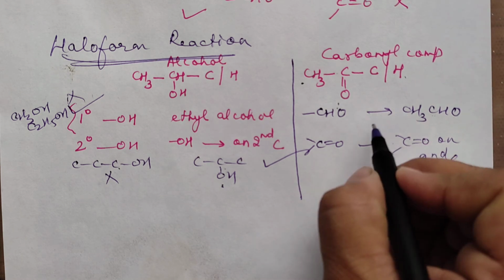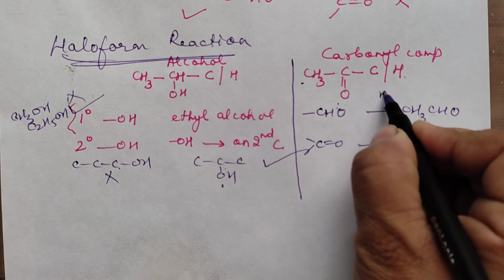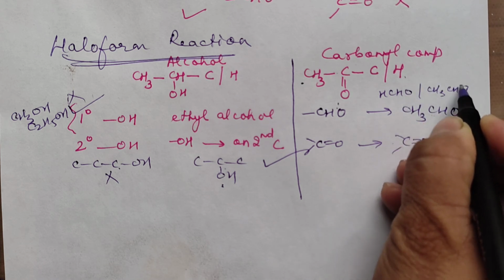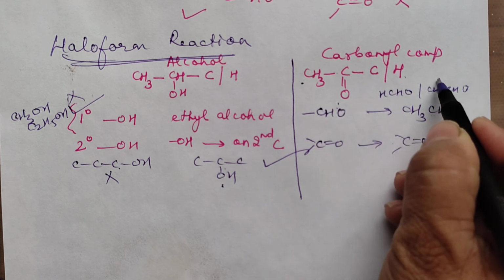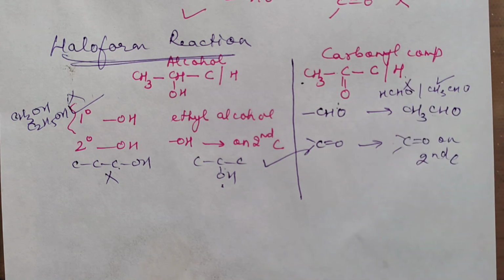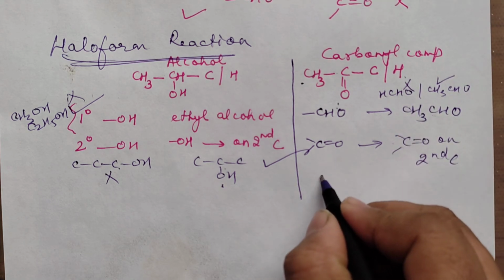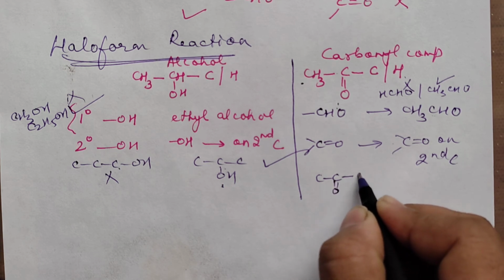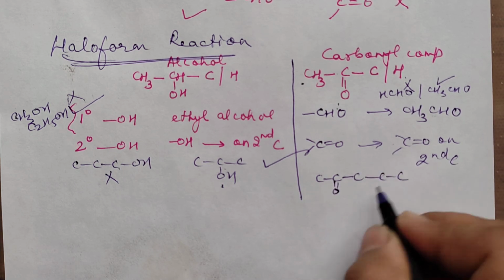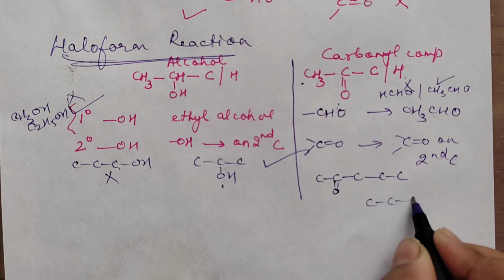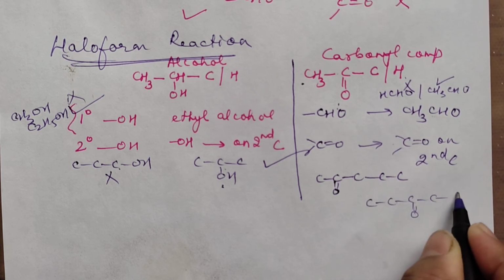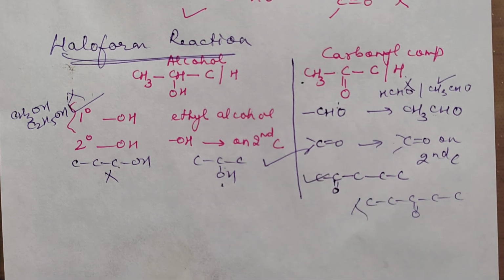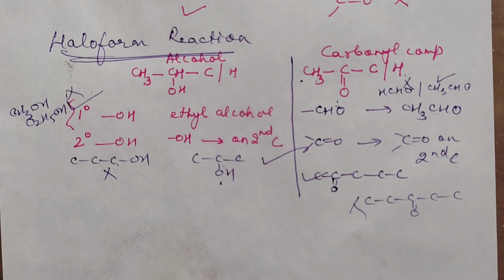For example, if you are asked how you will distinguish between formaldehyde and acetaldehyde, you will say haloform test. This one will give the test, this will not give. If you are asked how you will distinguish between pentan-2-one and pentan-3-one, this is pentan-3-one. Then you will say haloform, this will give, this will not give. If it is a methyl ketone, it is going to give this as a positive test.